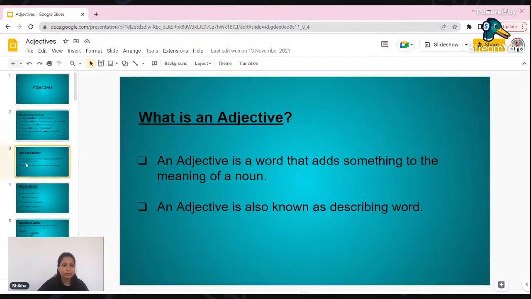Yes. So, what is an adjective? As I told you, adjective is also known as describing word. For definition, we can say an adjective is a word that adds some meaning to the noun. Say for example, I am telling you that Sita, right? You heard Sita, but you don't know what I'm talking about Sita. But when I'm saying that Sita is a beautiful girl, right, then you are coming to know what I am talking to you about that girl, and you are also coming to know how is that girl. That means that girl is very beautiful.